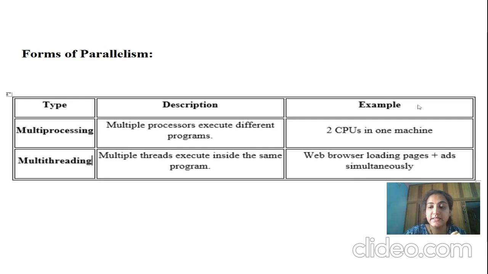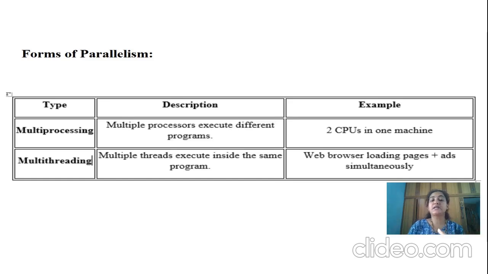Next, this slide explains the forms of parallelism we are discussing here. We are going to discuss two types. The first is multiprocessing, and the second is multi-threading.